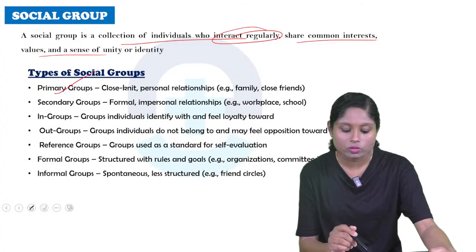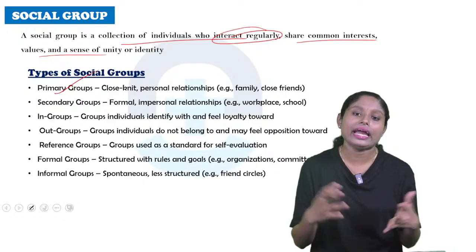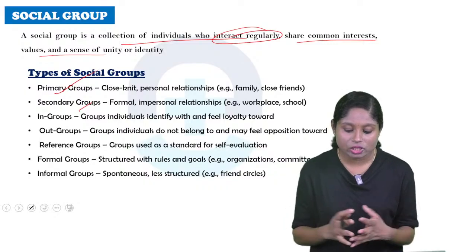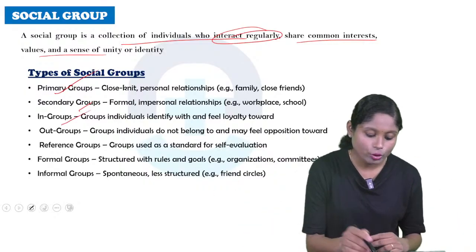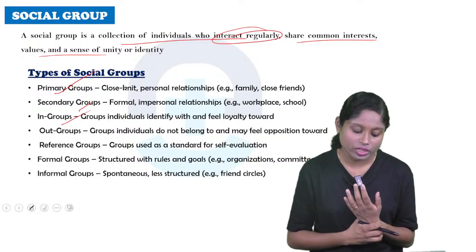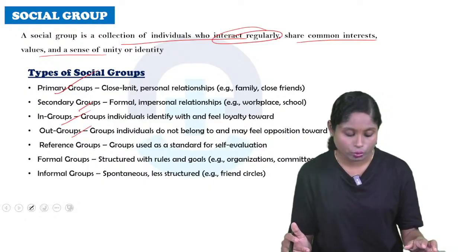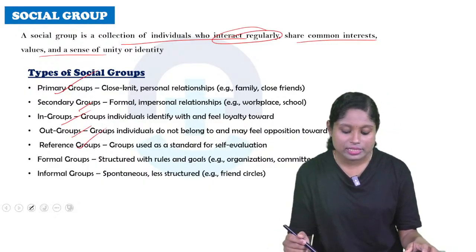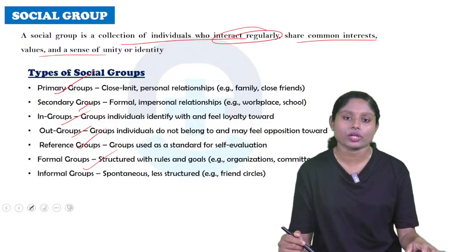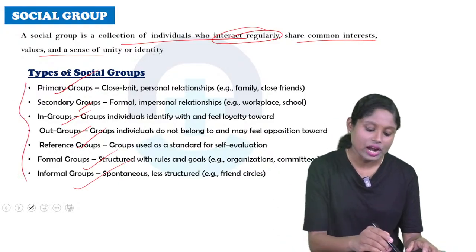Primary group: close-knit personal groups like family and close friends. They interact with each other every day and have the same interests and values. Secondary group: formal, impersonal groups like a workplace or a school. In-group: individuals identify with and feel loyalty towards. Out-group: individuals do not belong and may feel opposition toward. Reference groups are used as a standard for self-evaluation. Formal groups are structured with rules and goals, for example organizations and committees. Informal groups are spontaneous and less structured, for example a friend circle. So these are the types of groups.